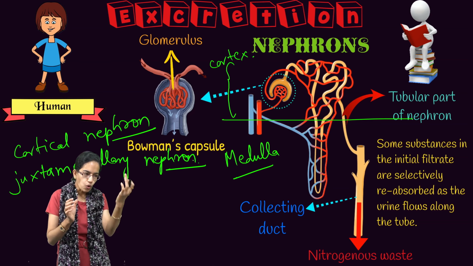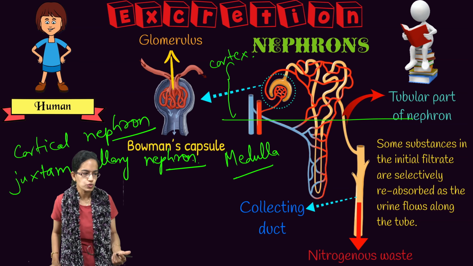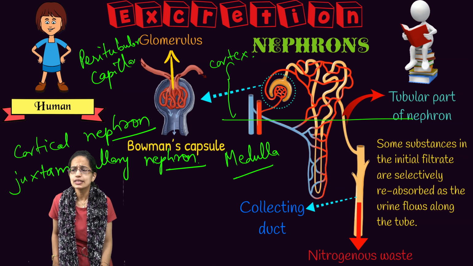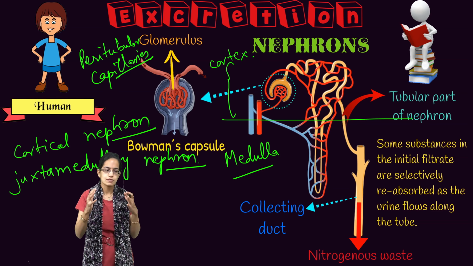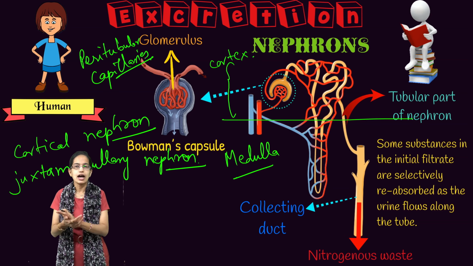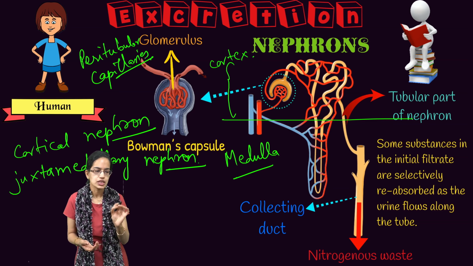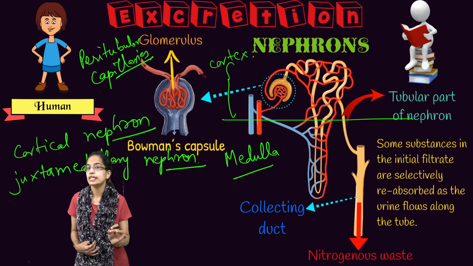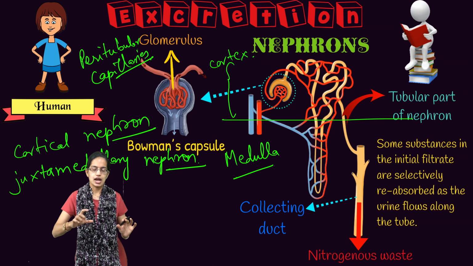But the whole of the capillaries that surround the structure of the nephron is known as the peritubular capillaries. And the region of the peritubular capillaries closer to the loop of Henle is known as vasa recta. Now just remember, vasa recta can be absent or reduced in cortical nephrons but not in juxtamedullary nephrons.